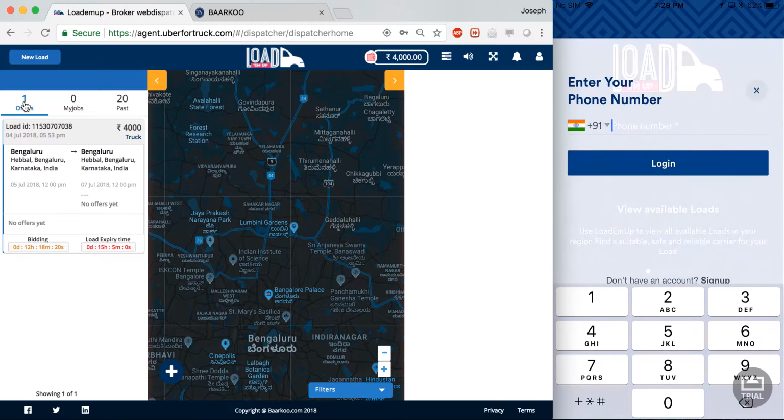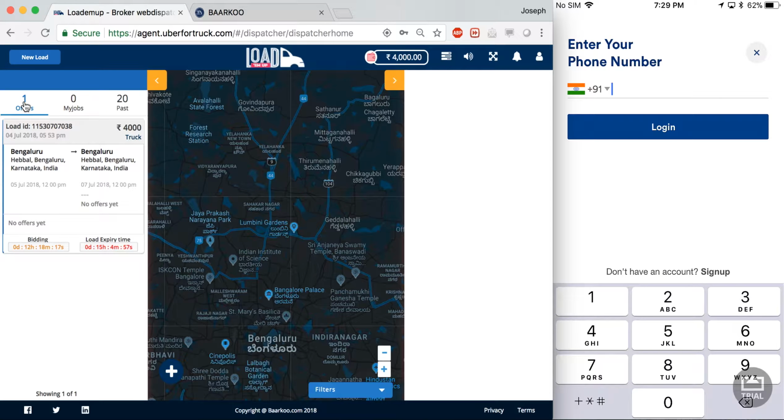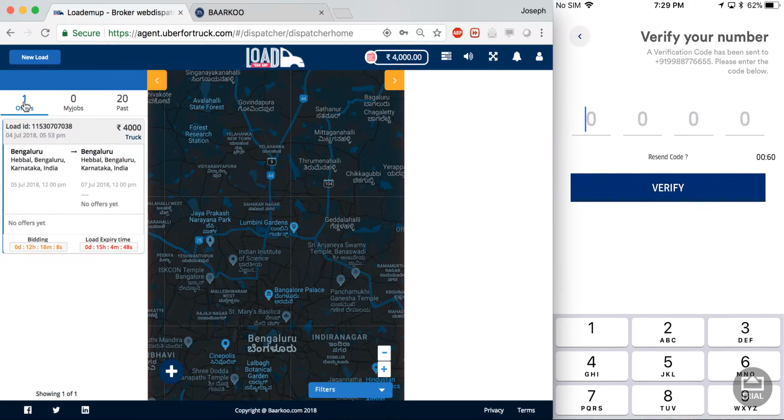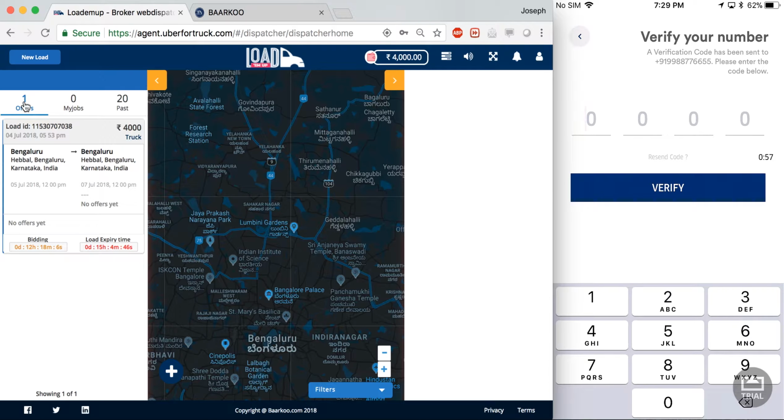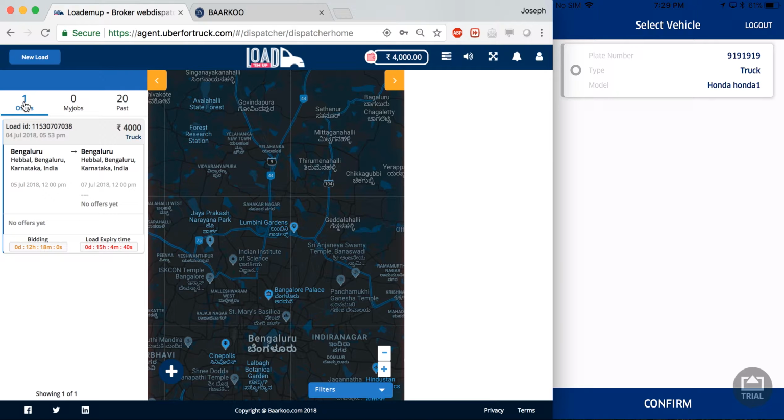I'm now going to log into my carrier app, which is on the right hand side of the screen. We use a mobile number verification code to log into the carrier app, and this is done because it is much more difficult to fudge mobile numbers than it is to fudge email addresses, and it hence makes the app more secure. Once you enter your mobile number, a verification code is sent via text message to that mobile number, and you can then log in to your app. On the next page, you have to choose your vehicle. In this case, my vehicle is a truck. I select it and say confirm.